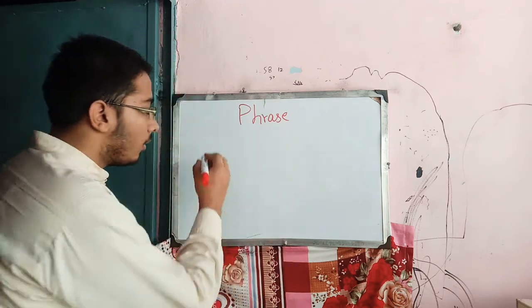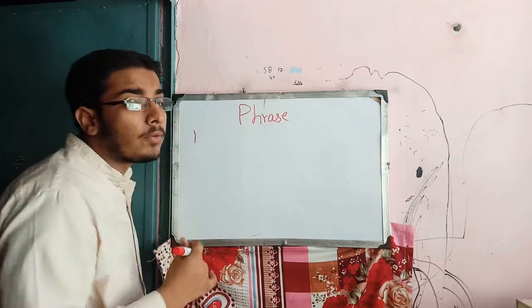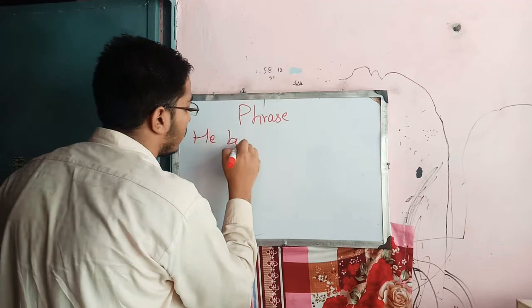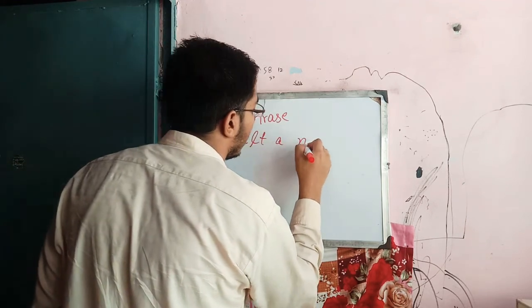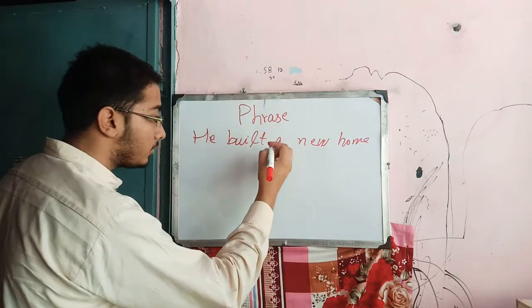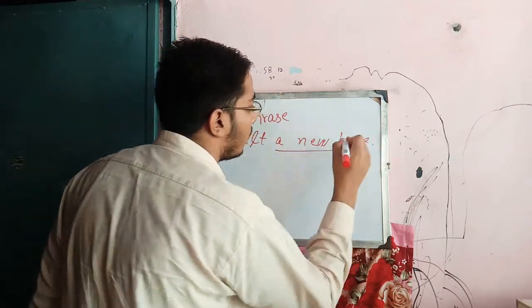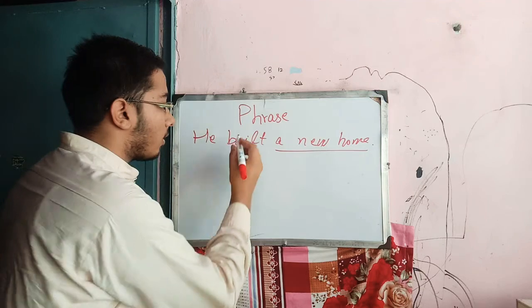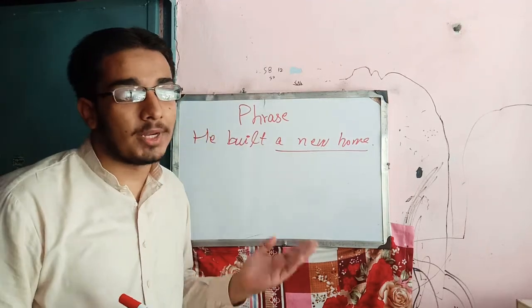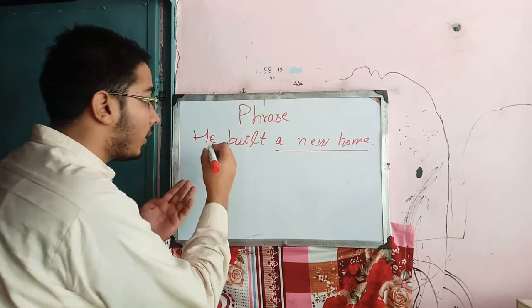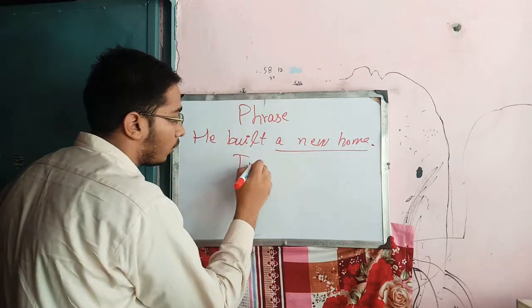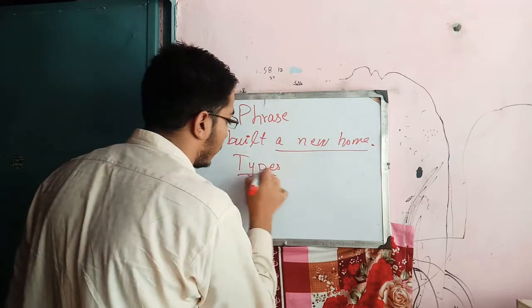For example, when we say that he built a new home. So in this sentence, a new home is the phrase in which there is no combination of subject plus verb, but when it is used in a sentence, it gives a proper sense. And now we are going to start the types of phrase.